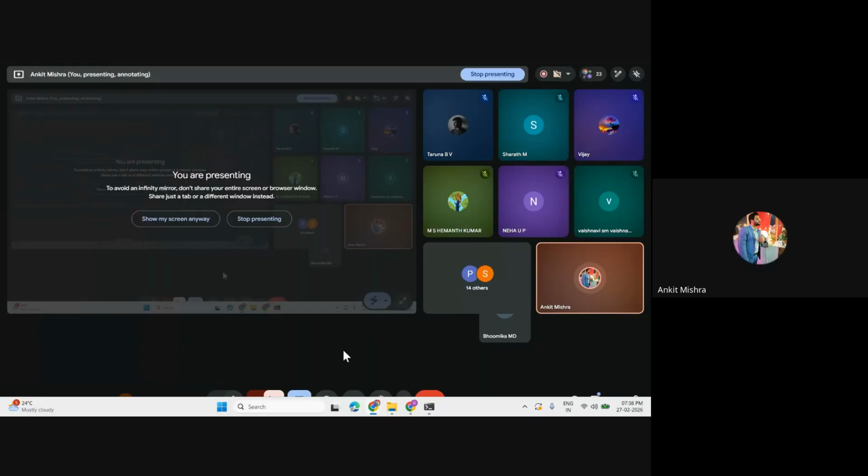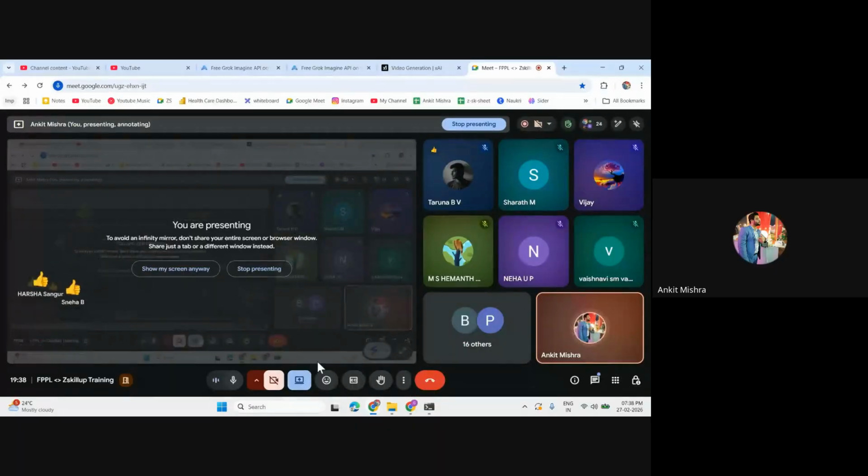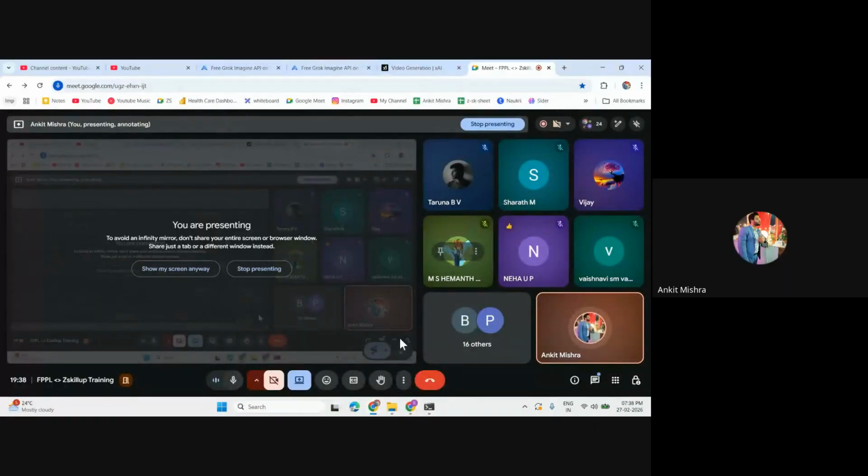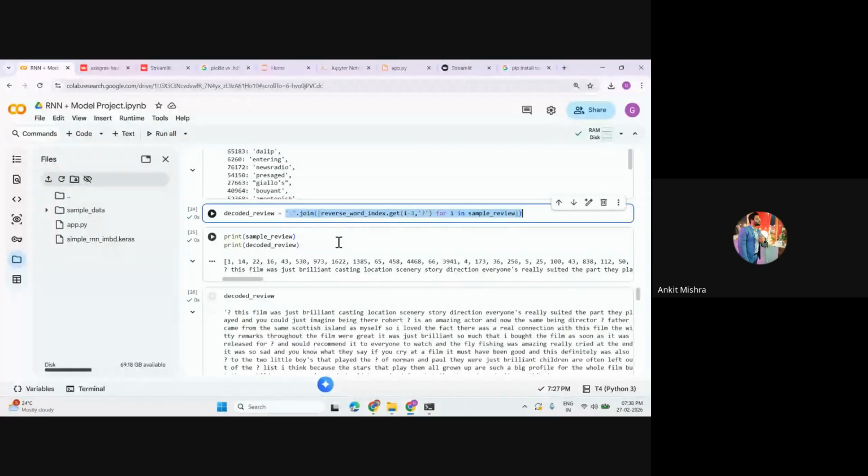See, that is the reason I usually don't use localhost, because multiple things are running in the background of this laptop. Is there any issue with the screen sharing? I hope everyone is getting my screen. Can you please confirm? Okay, perfect. You can check the tabs, there are multiple things running at the back end right now.